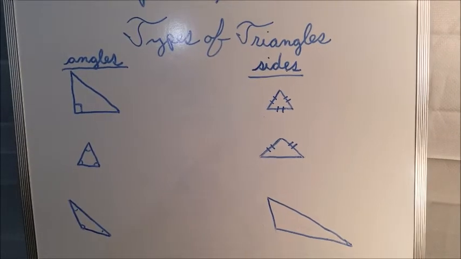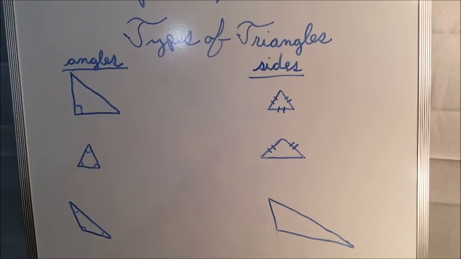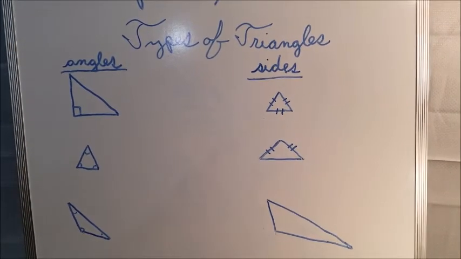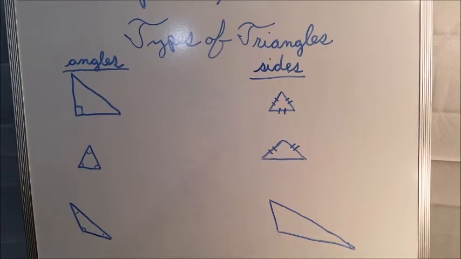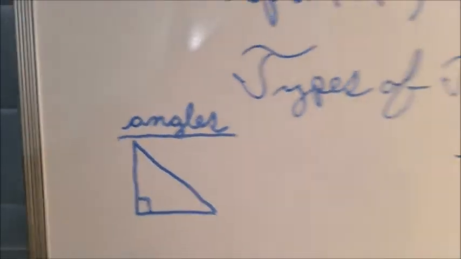Boys and girls, the first type of polygon that we're going to talk about is the triangle. And there are two ways to classify triangles: by their angles and by their sides.